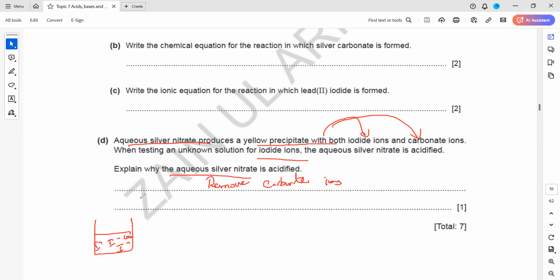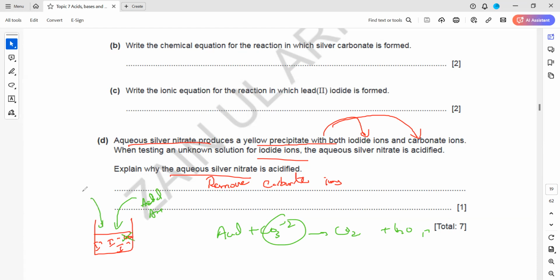And if some trace of carbonate is there, whenever we are testing, when carbonate is there or iodide is there, in both cases it will give a yellow precipitate. So whenever we are testing for iodide, the first thing we do is add acid. What is the reason for adding an acid? Because acid can react with carbonate and remove it. It will give carbon dioxide, water, and a salt, but the carbonate ion will be removed.